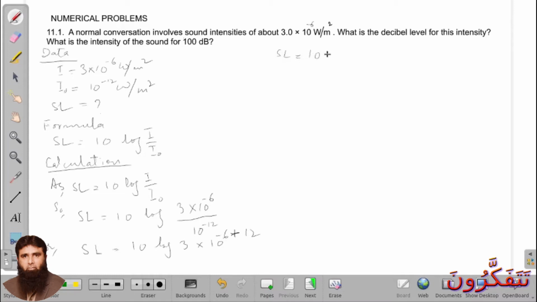Now SL is equal to 10 into log of this. And what is the value of log of this? You have to use calculator in order to find it.